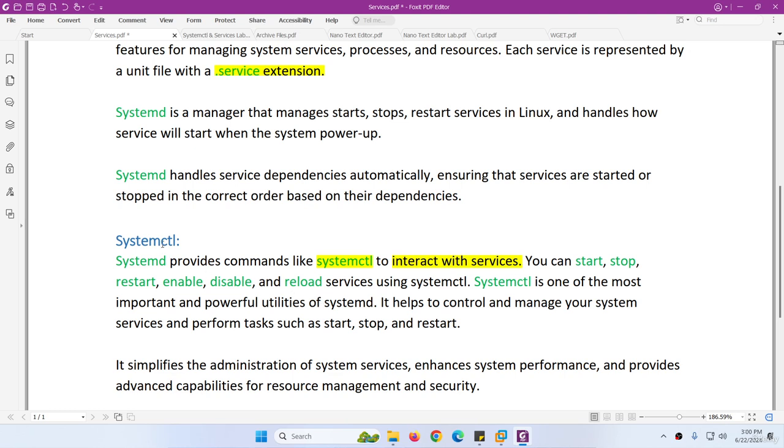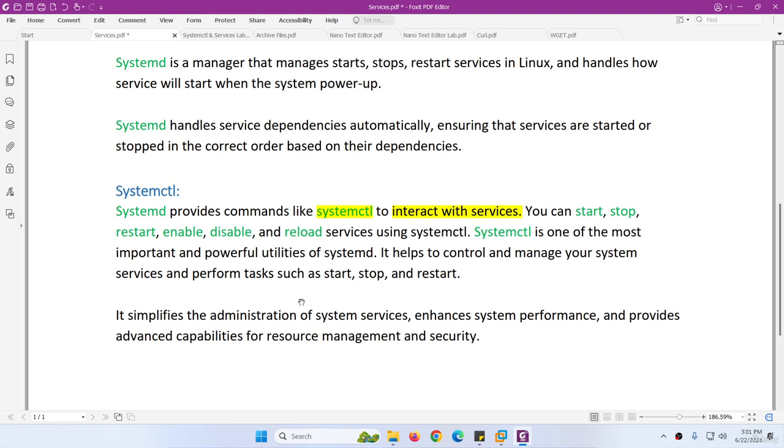However, this systemctl is provided by systemd. This is the main manager, but you use the systemctl, system control command.